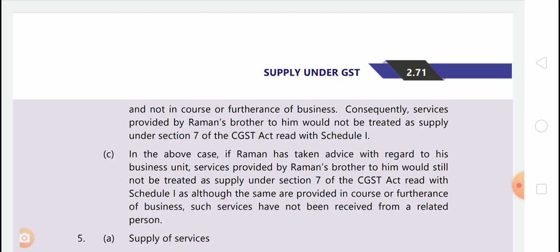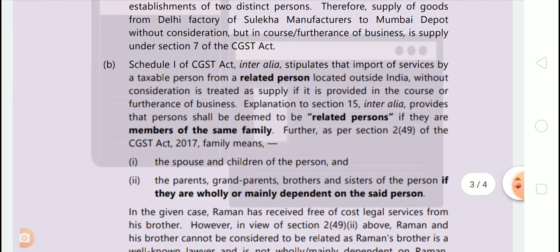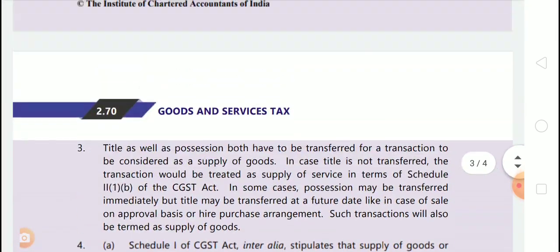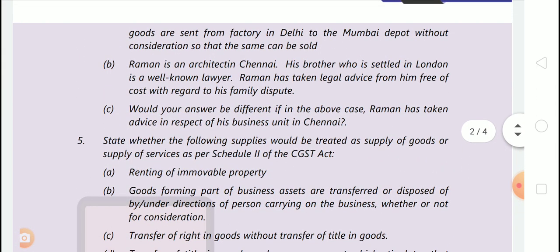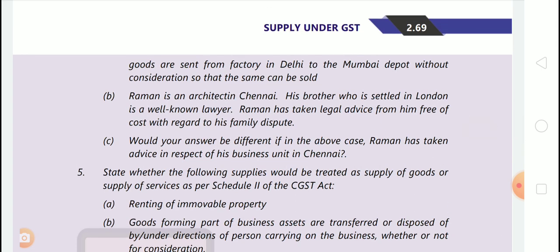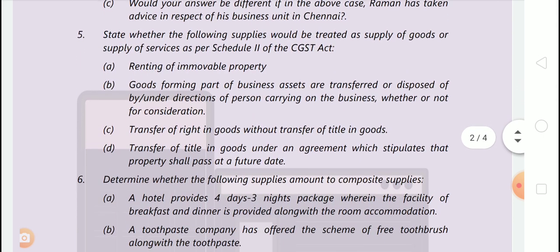Again, important point. Consequently, services provided by Raman's brother to him would not be treated as supply under section 7 of CGST Act read with schedule 1. Simple. Now 4C. Would your answer be different if in the above case Raman has taken advice in respect of his business unit in Chennai?